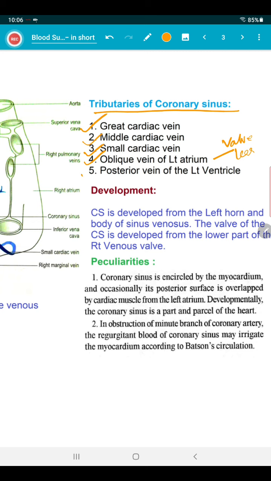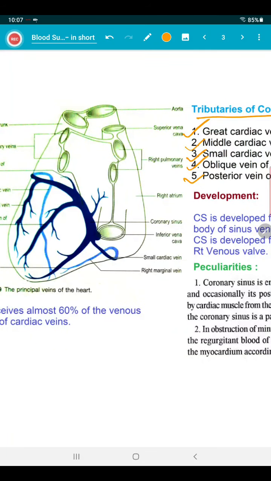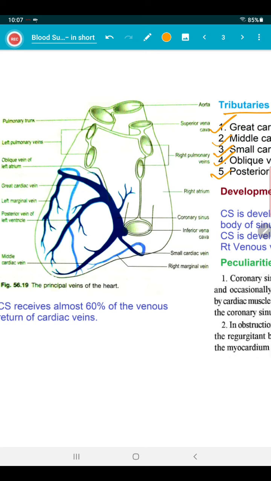Remember, posterior vein of the left ventricle. So who are they? Here you can see, this is the great cardiac vein. As we are seeing this from the posterior aspect, this is the diaphragmatic surface, this is the base of the heart. The great cardiac vein is anterior, that's why it has been drawn in light blue. After winding along the left circumflex artery, it drains posteriorly into the coronary sinus. This is the great cardiac vein, running along with the anterior interventricular branch of the left coronary artery.